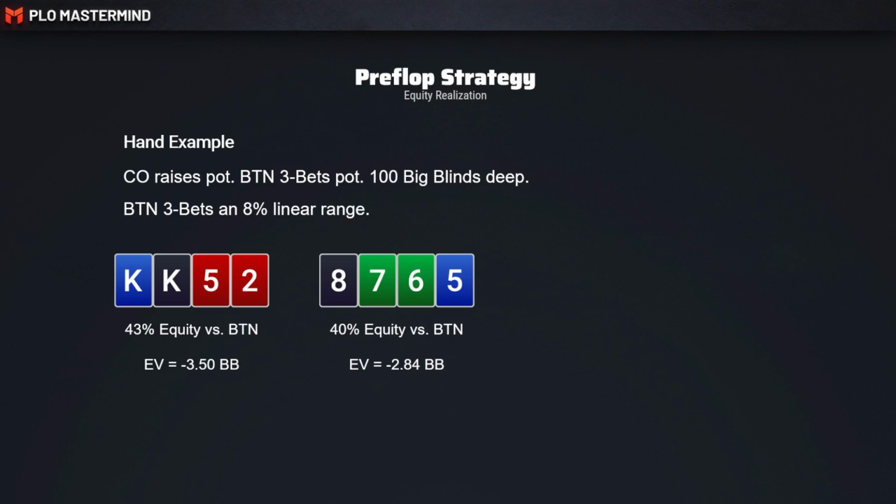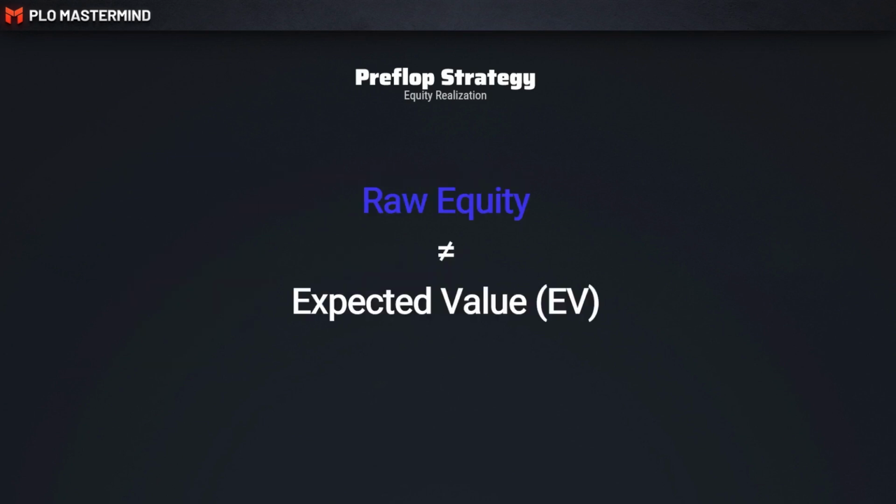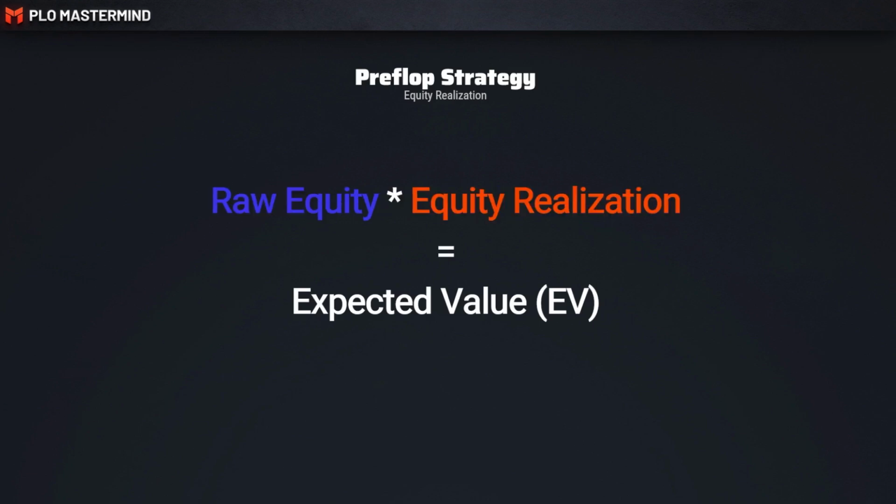So this leads us to the following conclusion. Raw equity is not equal to expected value. Just because a hand has more raw equity than another hand doesn't mean it is also higher EV at any given point in the game tree. In fact, we have to change this equation to raw equity times equity realization in order to have a stronger assessment of what expected value will be in any given spot. So raw equity does play a role in the computation of EV, but we have to add all the realization factors into the equation as well to have a better understanding of how we can determine expected value.